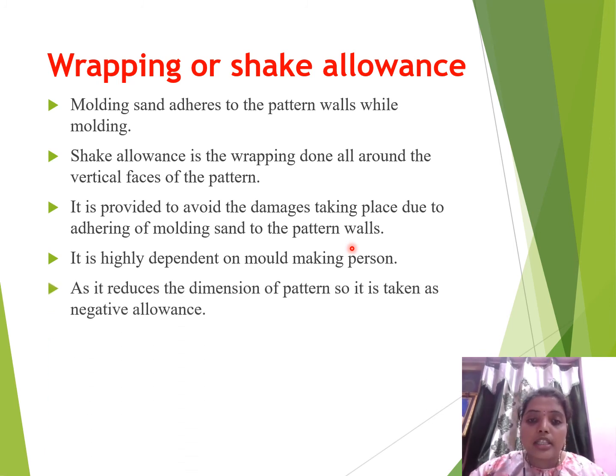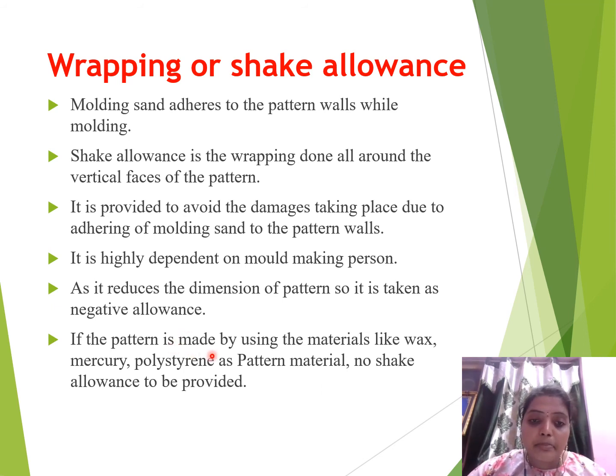As it reduces the dimension of the pattern, it is taken as a negative allowance. This wrapping or shaking allowance decreases the dimension of the pattern. That's why it is taken as the negative allowance. It won't be applied to all casting objects; in some cases only we take this wrapping or shaking allowance.